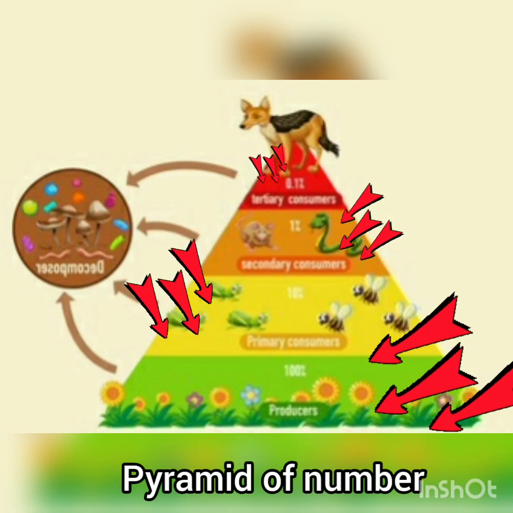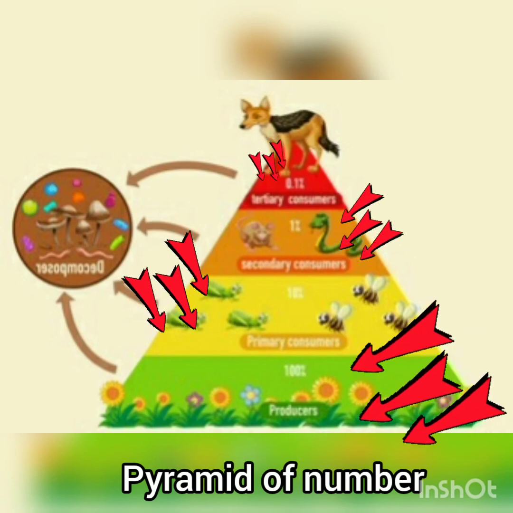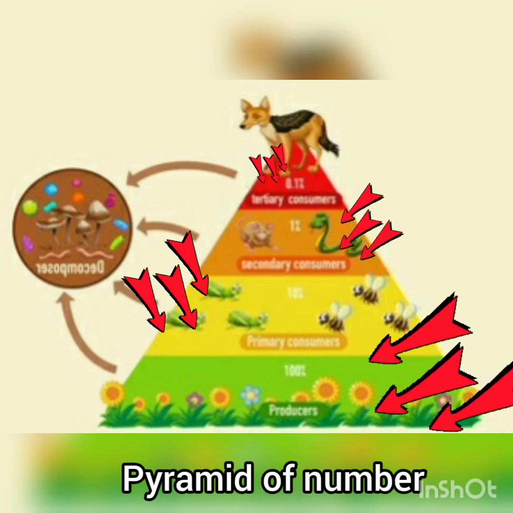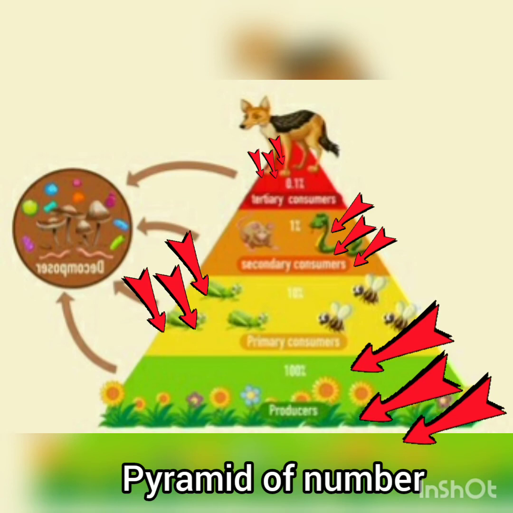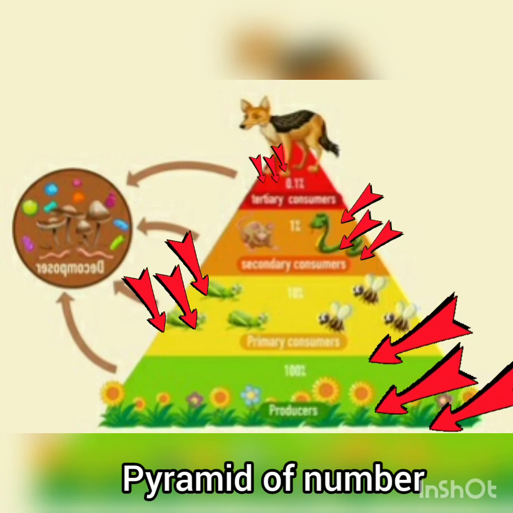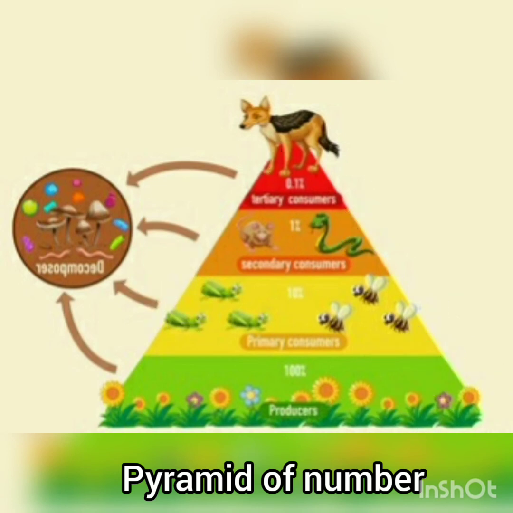See the picture given on the screen. See the producers, so many flowers are there. Then primary consumers are less than the producers. Secondary consumers are fewer than the primary consumers and there is only one tertiary consumer. So this is known as the pyramid of numbers. The pyramid of numbers shows that as the trophic level increases, the number of organisms decreases.